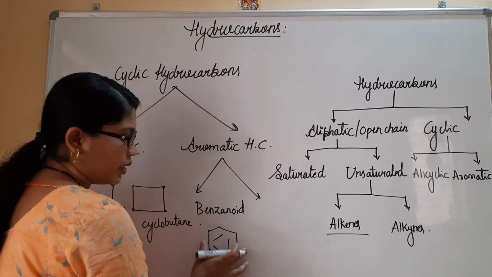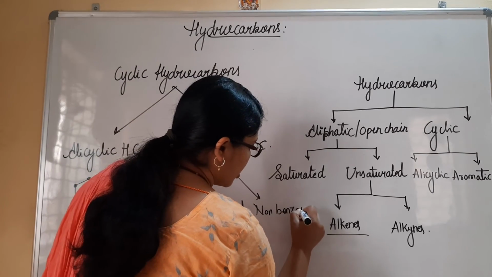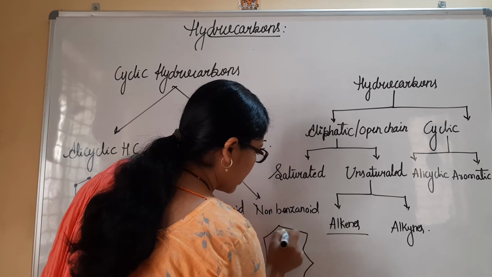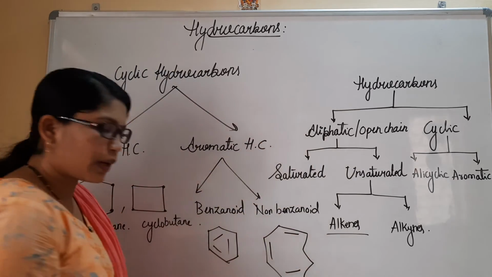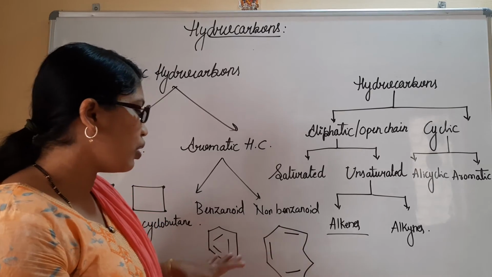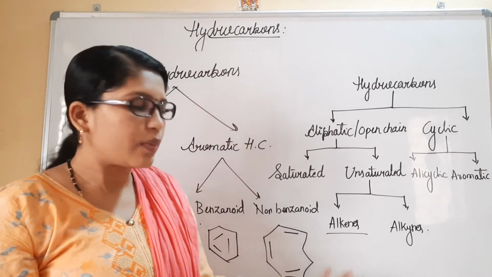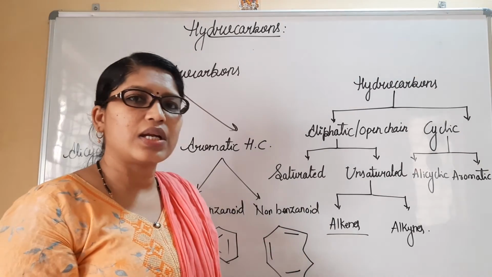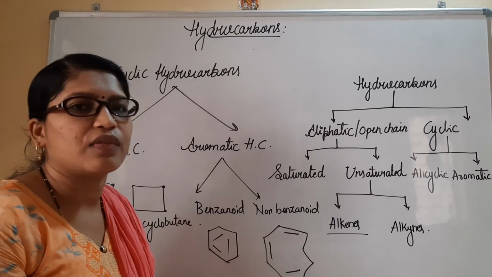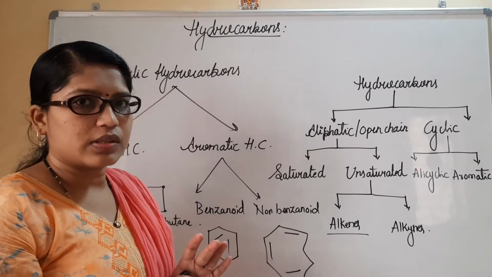This is the example, benzene. I have non-benzenoid hydrocarbons also. Non-benzenoid compounds will have a structure somehow like this, with a presence of multiple bonds. They show aromatic property, but they do not resemble benzene. So they are called non-benzenoid compounds. Don't worry about these; we don't have any study regarding them. Up to aromatic compounds, we will understand the detailed classification, properties and preparation in the chapter Hydrocarbons.